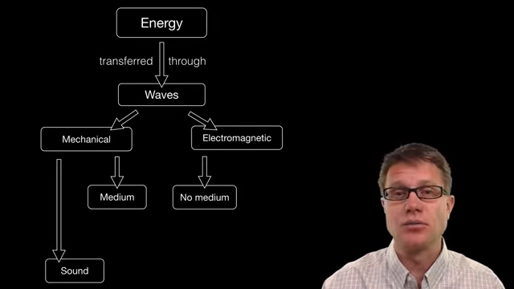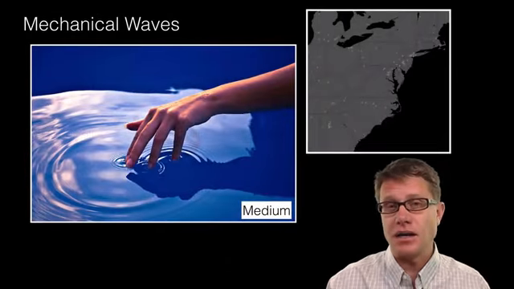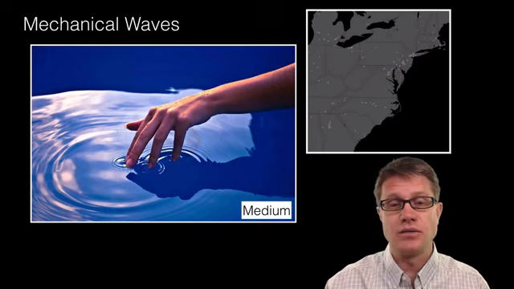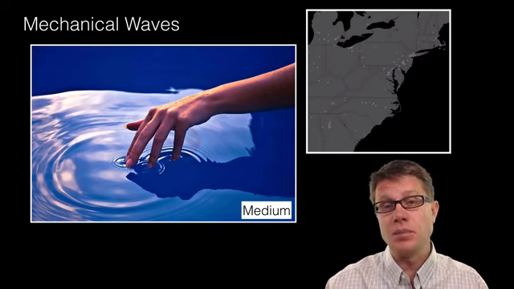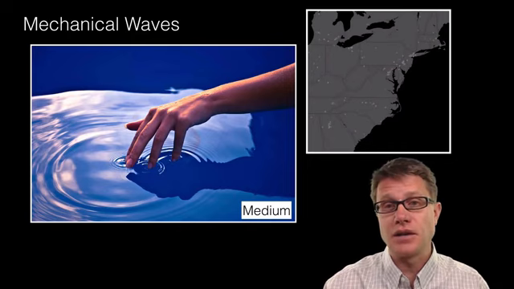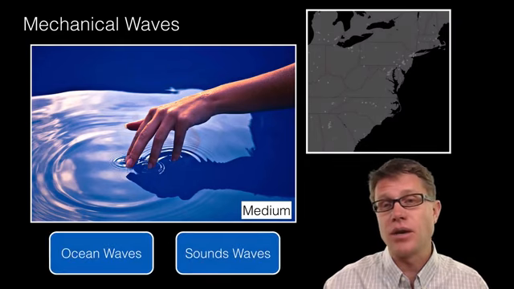Example of a mechanical would be sound waves. Example of electromagnetic could be light. And so mechanical waves require some medium to move through. So as you move your hands across the surface of water, water is the medium. You're oscillating the surface, and that energy is being transferred through the medium of the water itself. Example could be ocean waves. Sound waves work the same way.